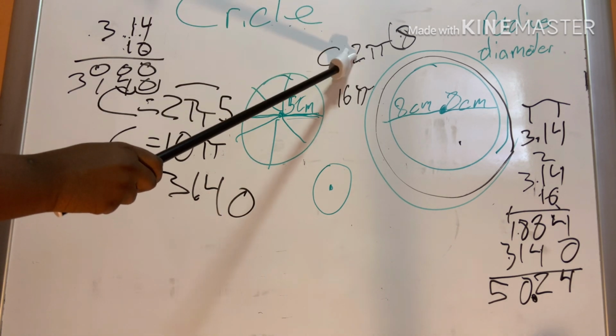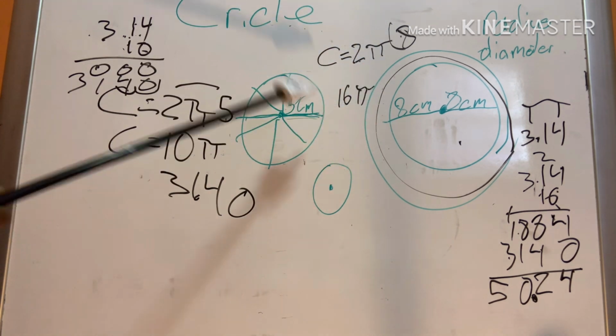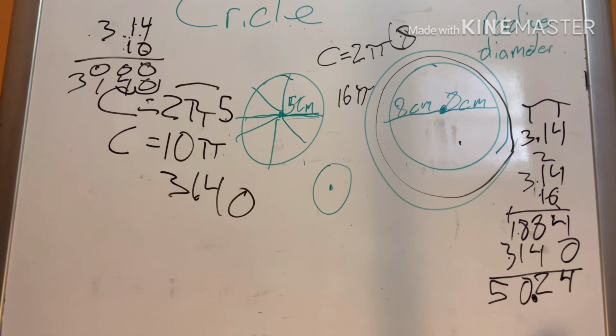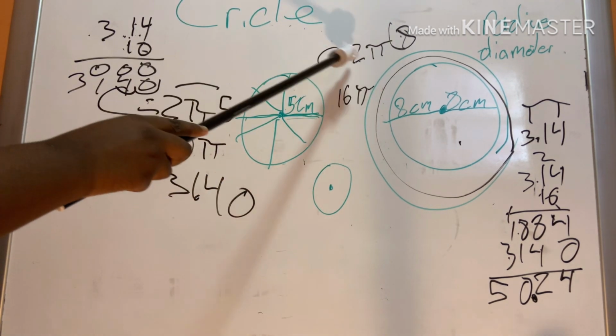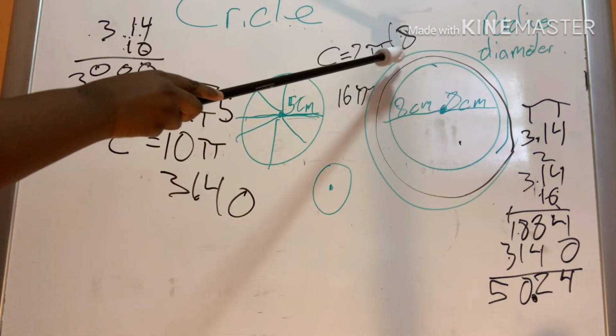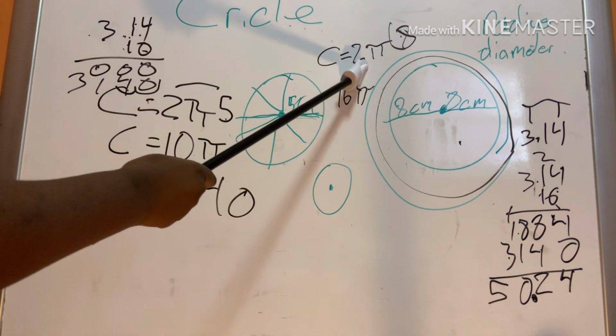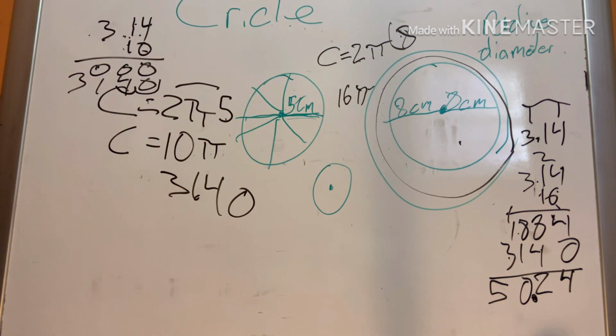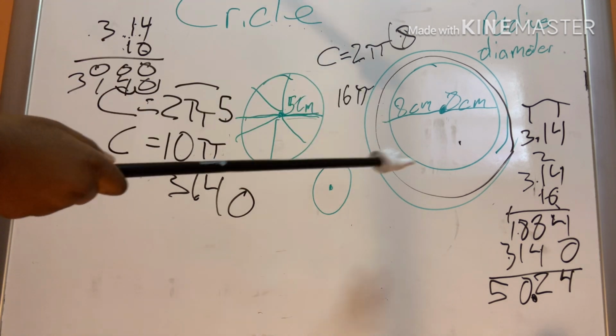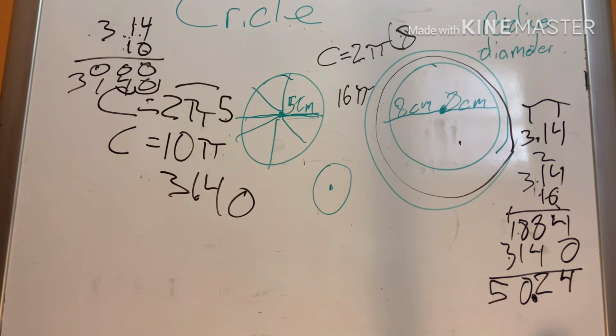Or you can also multiply by pi, which is approximately 3.14. And that's for any circumference problem. That's all you would have to do, is find whatever the radius is, then multiply that by 2, and if you want to, you multiply that by 3.14 or pi.